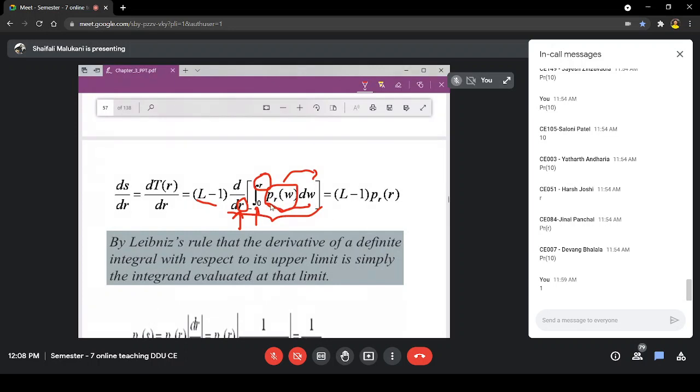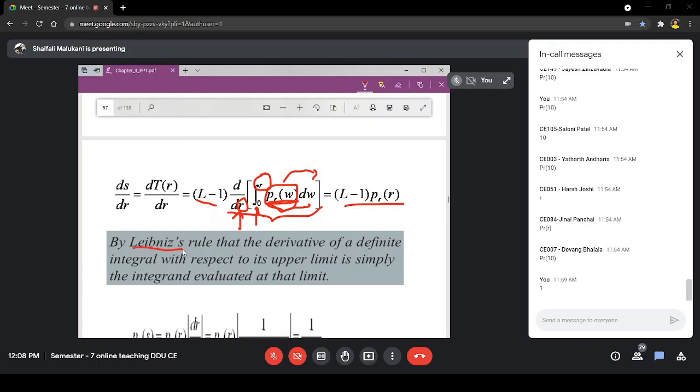This is what you can say is your integrand, and it is evaluated at different values of w, w0, w1, w2. But because of this differentiation, this integral will result in this integrand evaluated at r, at its upper limit. So the result will be PR of r here. So this is the Leibniz rule.